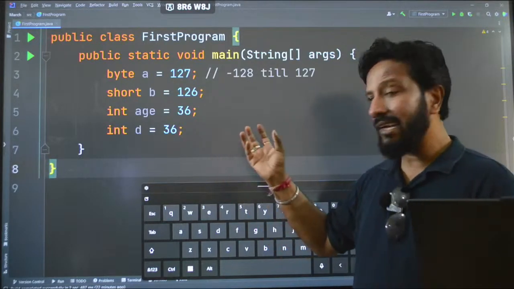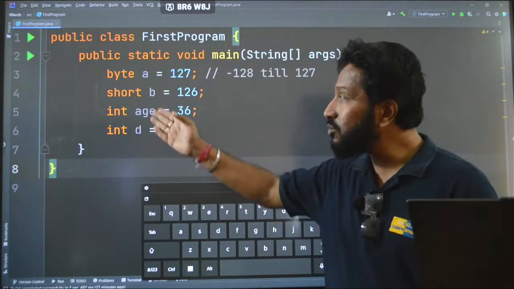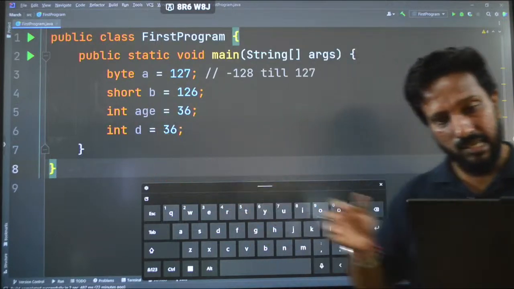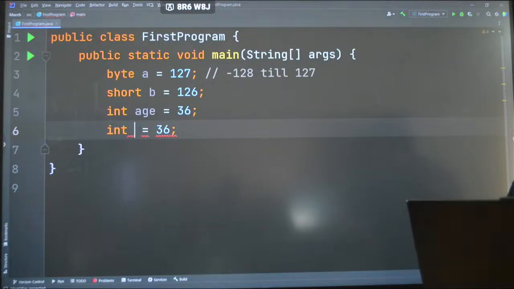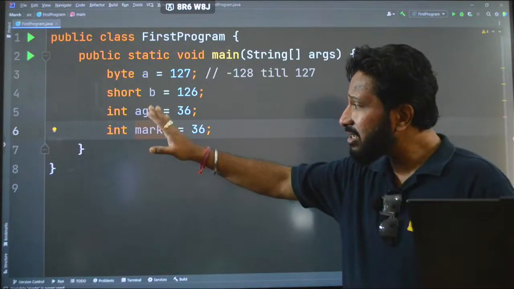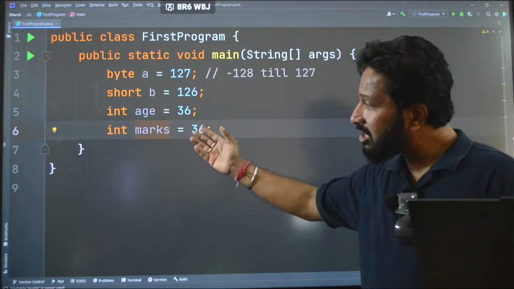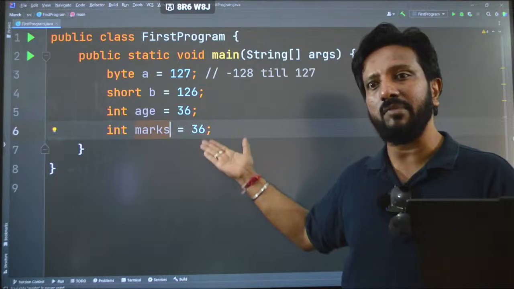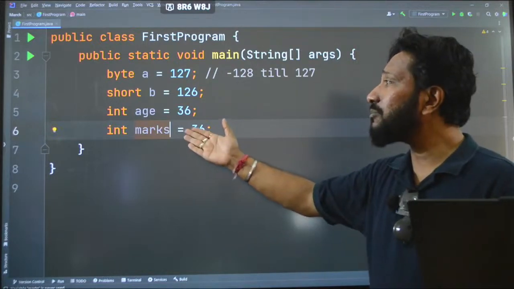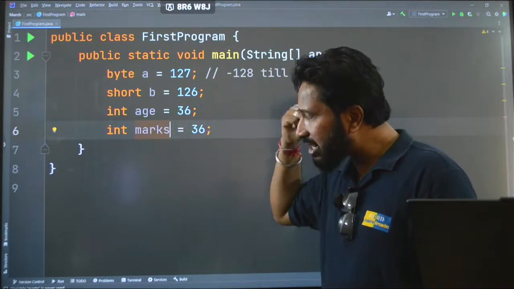If you are trying to represent the age of someone, use the variable name age only. Suppose I want to represent some marks, I can write it like this. It is directly visible that this variable is representing the marks of someone, right? So I don't have to bother about thinking what it actually is.